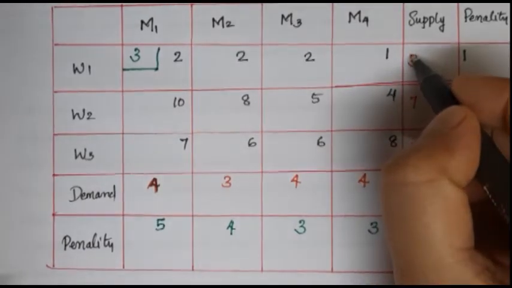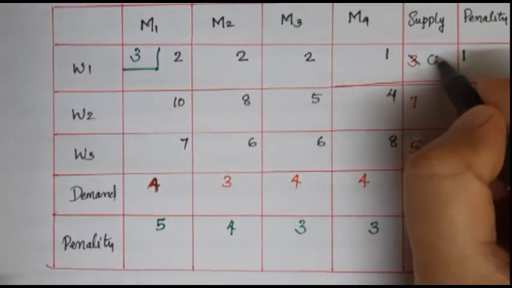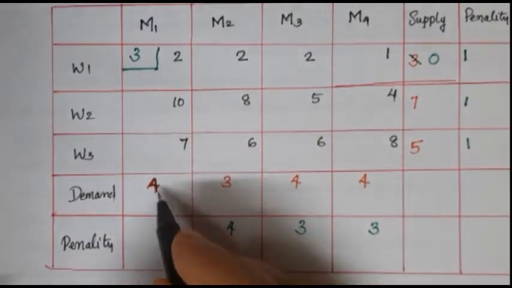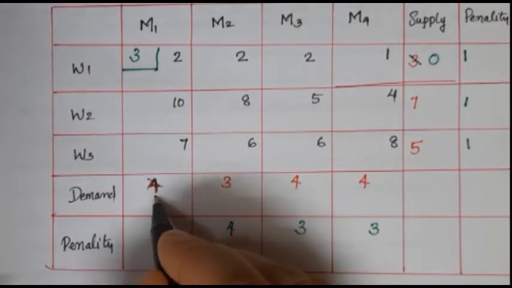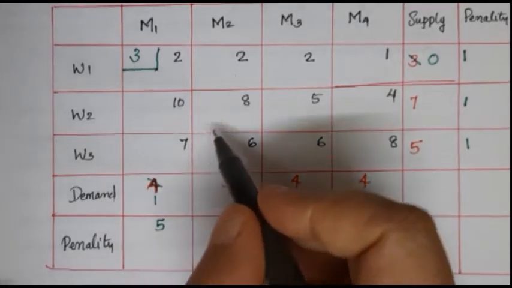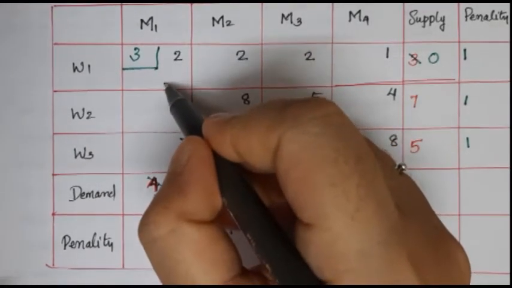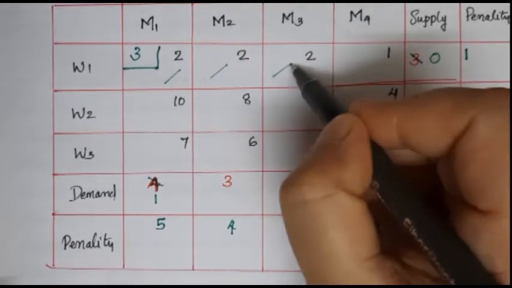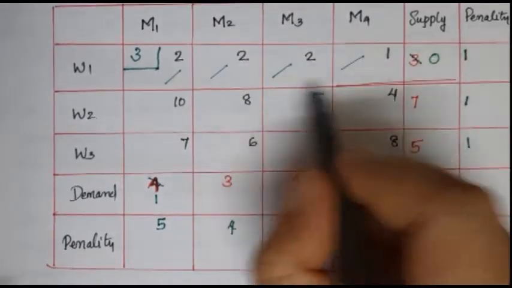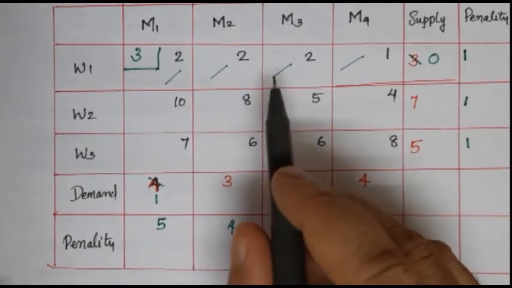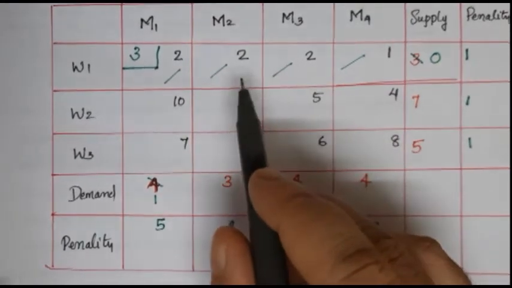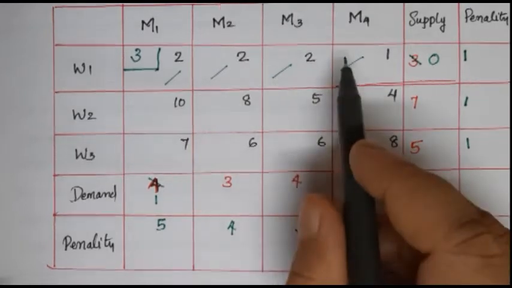So we can subtract from here, then we will get 0, and also we can subtract 3 from here and we will get 1. Then we can delete all the cells in this row. That is, eliminate the row accordingly by striking it off.